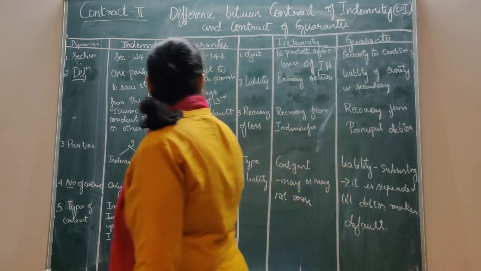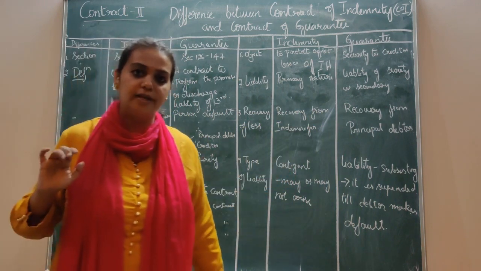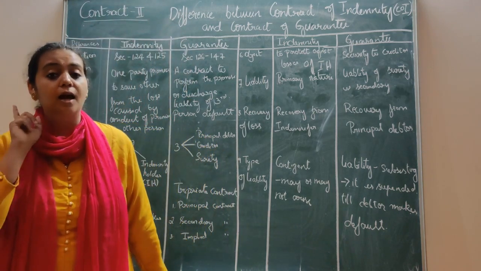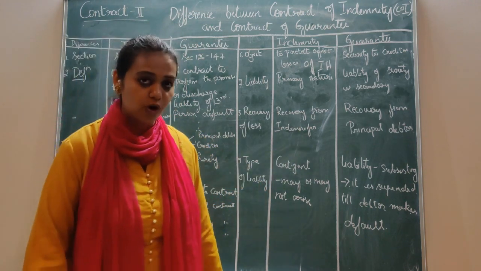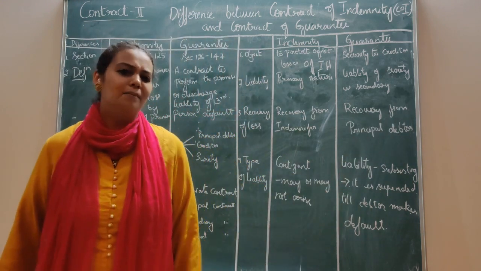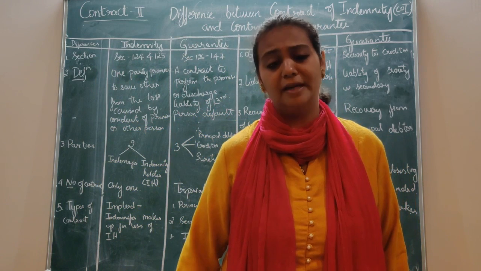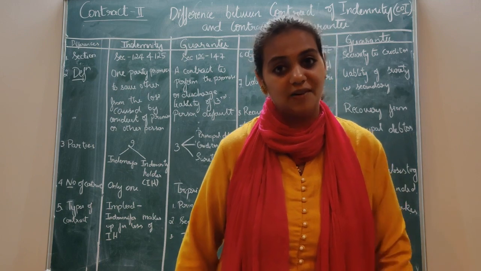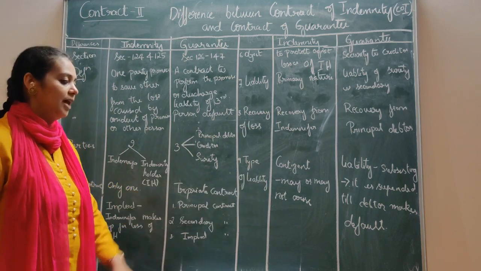Then recovery of losses. From whom can the recovery be made in a contract of indemnity? The indemnity holder can recover from the indemnifier, the person promising that he will pay for the losses. Whatever the indemnity holder has paid from his pocket can be recovered from the indemnifier. Next, recovery from the principal debtor. The surety comes and says that he will pay in case of default by the principal debtor. Now he has paid, the surety has paid. So from whom can he recover? He can recover it from the principal debtor. Simple.